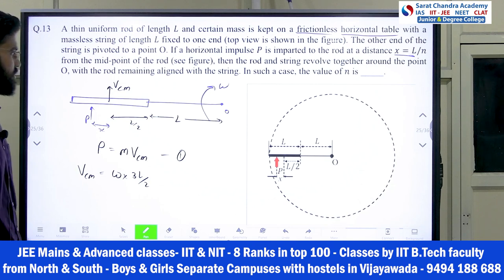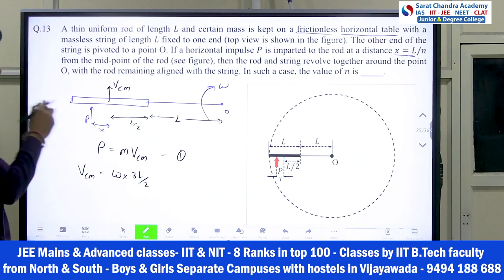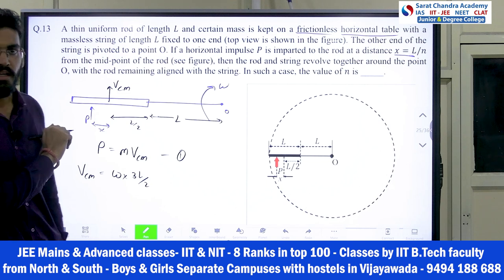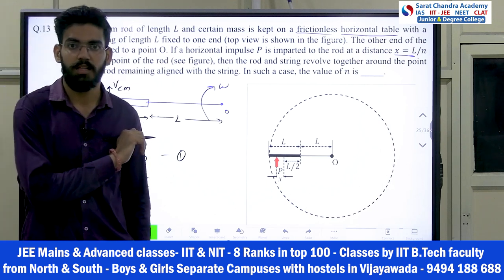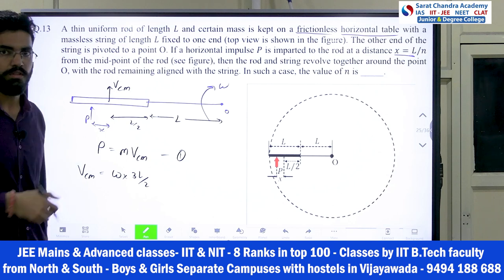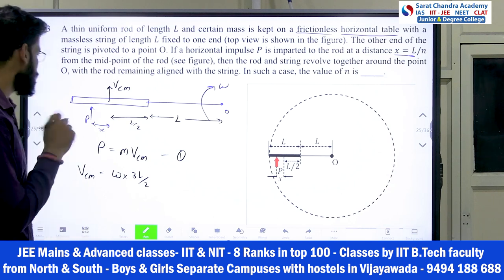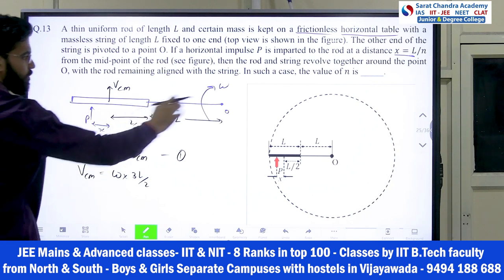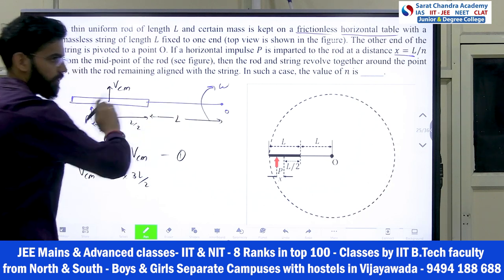Now what is the third equation? Impulse is imparted on the system here. So we can write the angular impulse angular momentum theorem: angular impulse equals change in angular momentum. It is rotating about this point. So what will be the angular impulse?